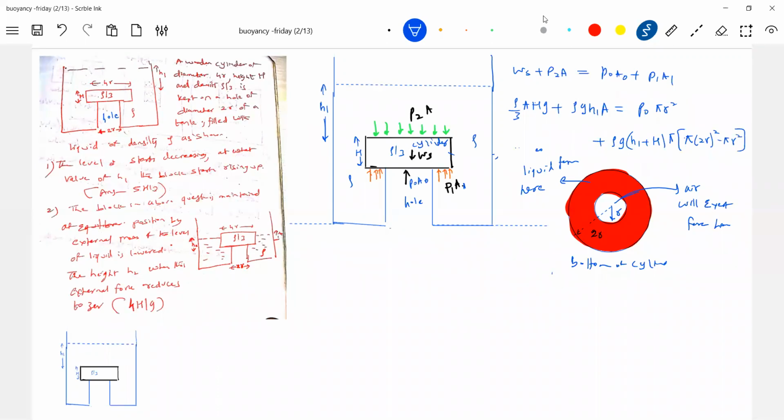Okay, look at all of you. We'll define what is A. What is A? We'll define here only. A should be equal to pi into 2r whole square. Solving this, we'll get H1. Getting the idea? The simplest method, nothing big is there.